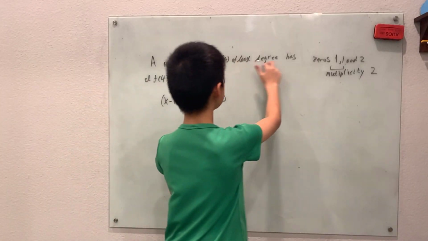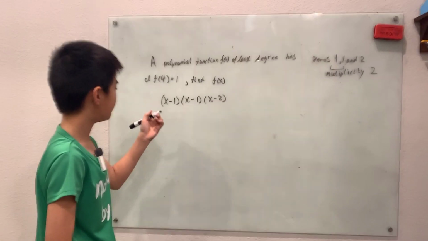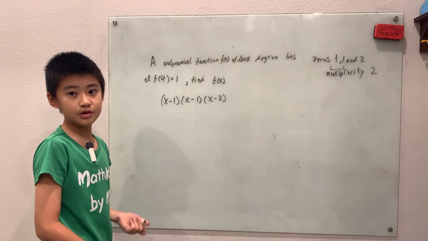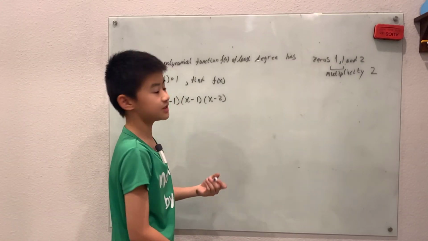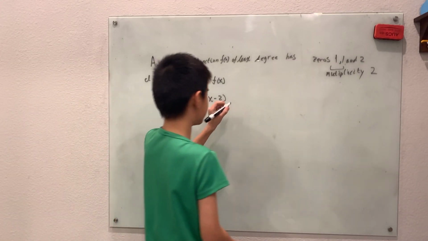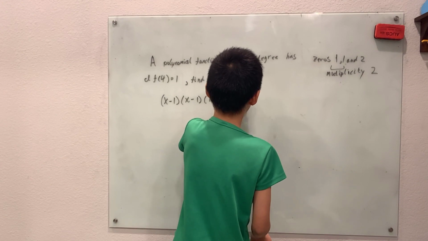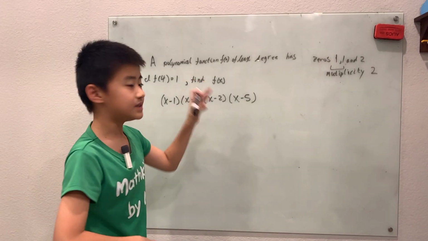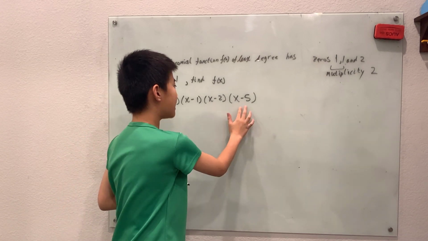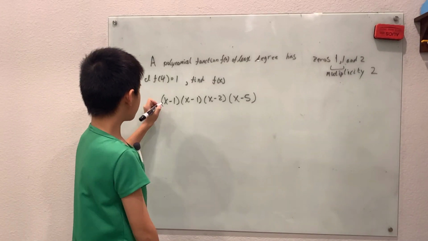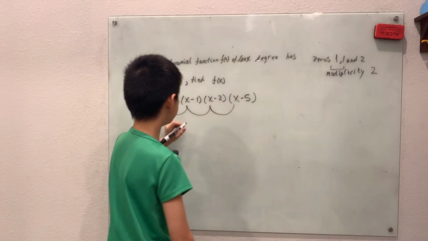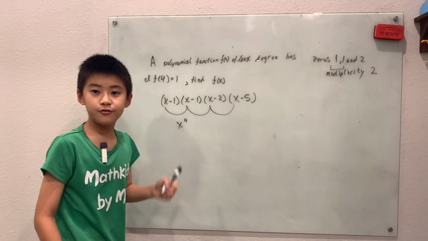Now here's where that least degree comes in. What we can do actually is add another zero. It doesn't say that we can't add a zero of 5, right? We can say that our polynomial function is like this. But it says least degree, and if we add another linear term, then we're going to have x times x times x times x. So we're going to have an x to the 4th term.